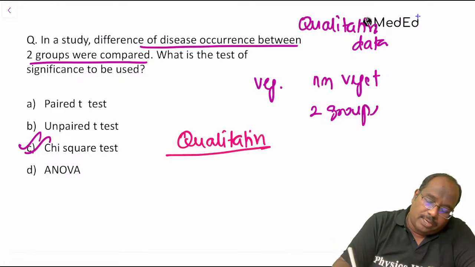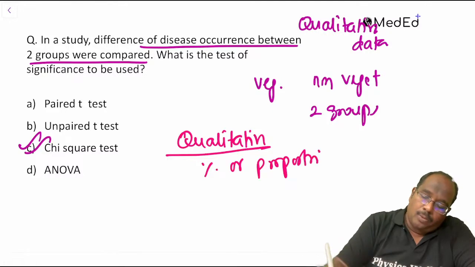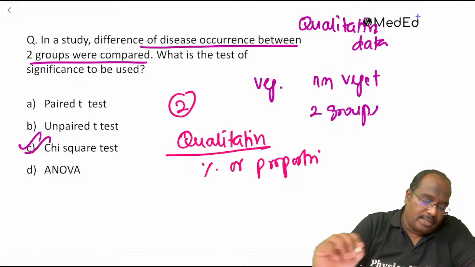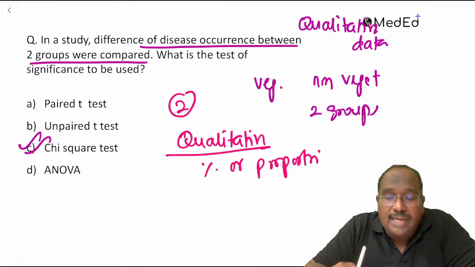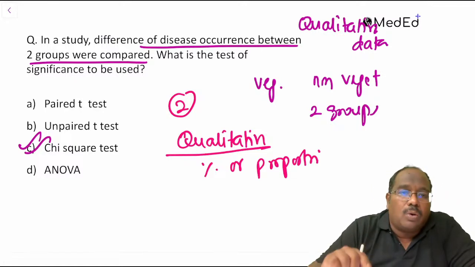Qualitative data means it should come in percentage or proportion. How many groups are there? Two groups. Then it is chi-square, guys. Chi-square. Okay, fine. Correlation will tell you the relationship between age and body weight. That relationship, correlation will tell.